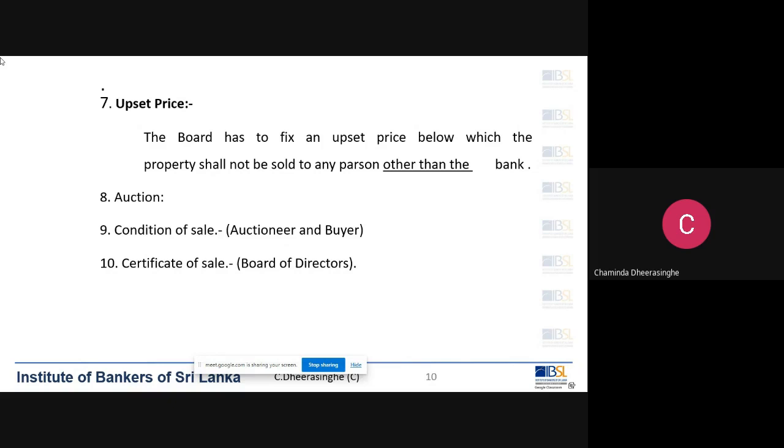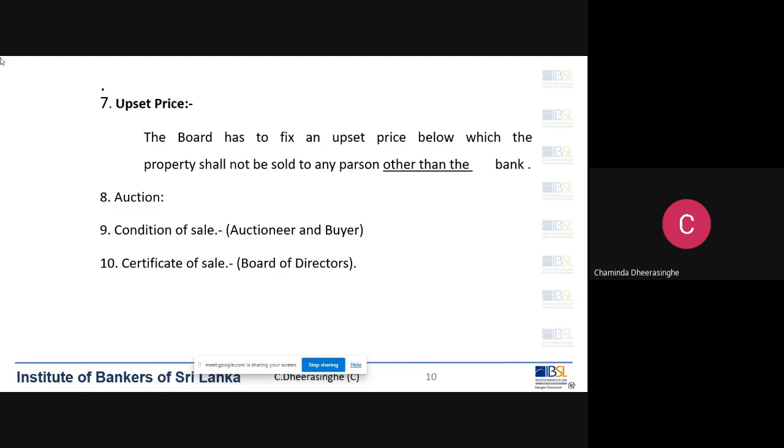So when you are fixing the upset price, it is always better to fix the price at the market value. It is safe, right? It is not a rule, it is not a must, it is not compulsory as per the provisions of Act number 4 of 1990.